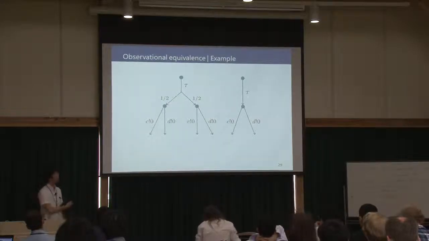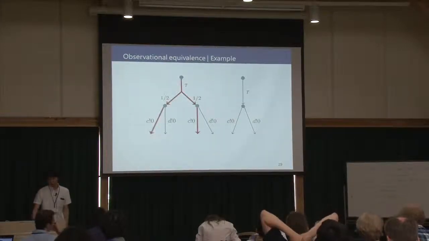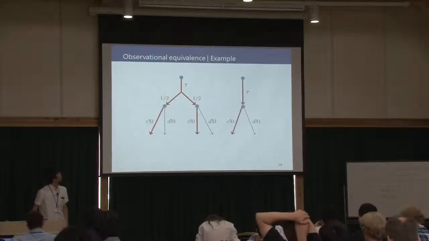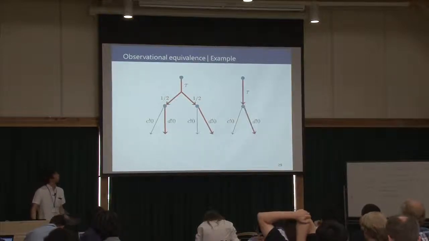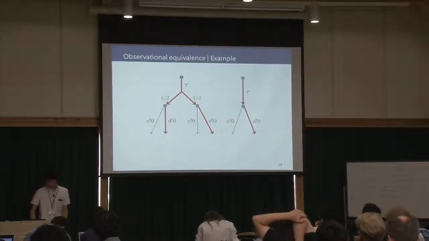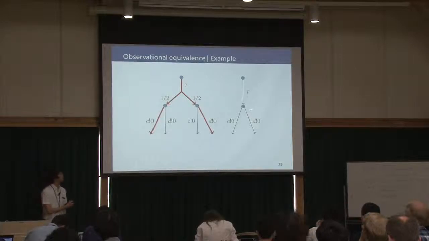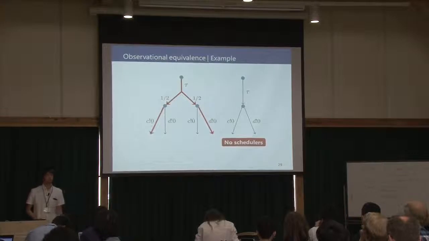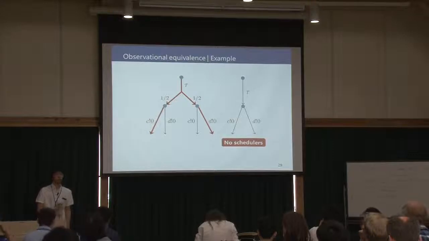These figures are the transitions of the processes. For this scheduler, using channel C with probability 1, there is a corresponding one. And for this scheduler, this is the corresponding one. However, if we consider this scheduler using channel C with probability 1/2 and D with probability 1/2, there is no corresponding scheduler of the right process. So they are not observationally equivalent.